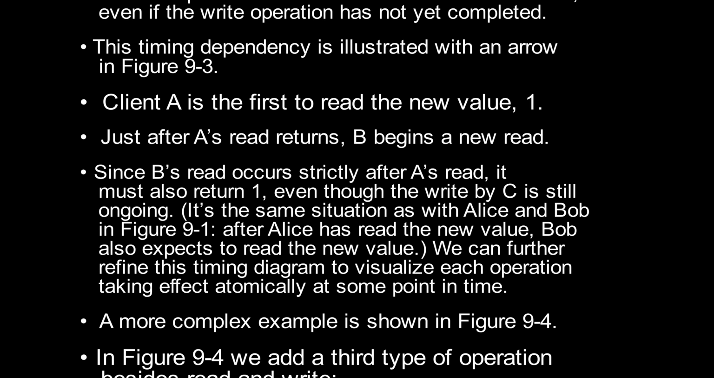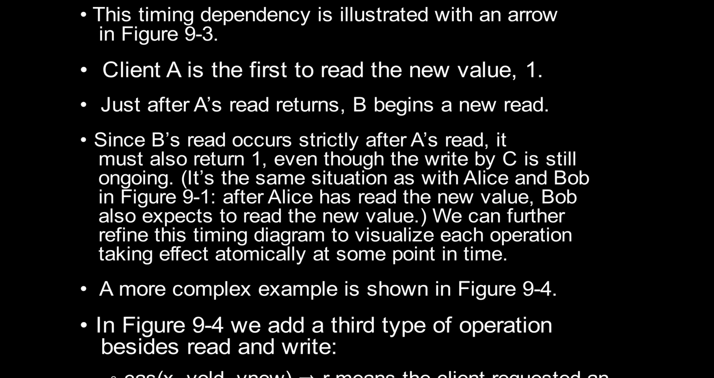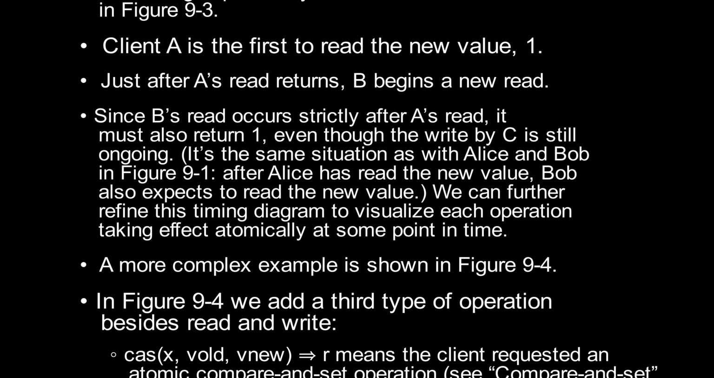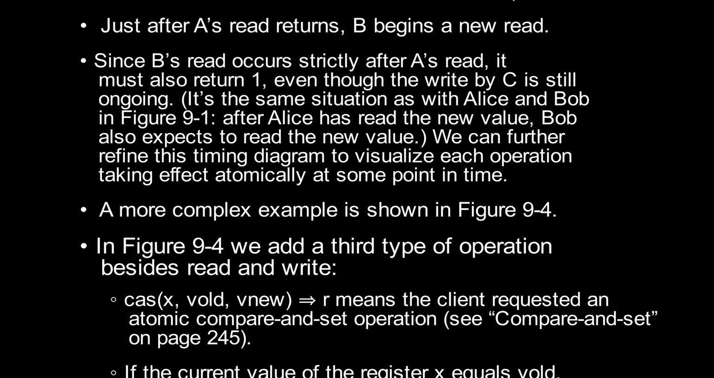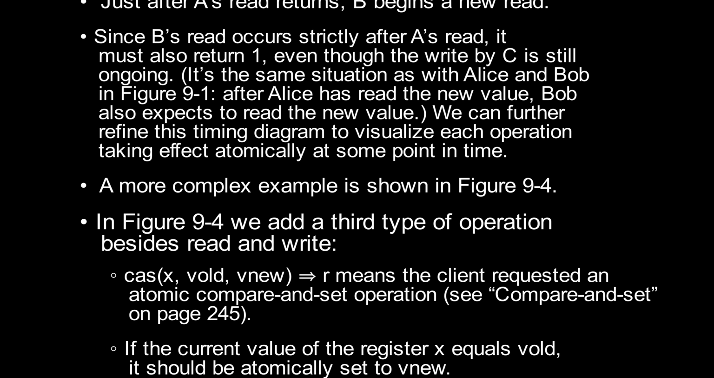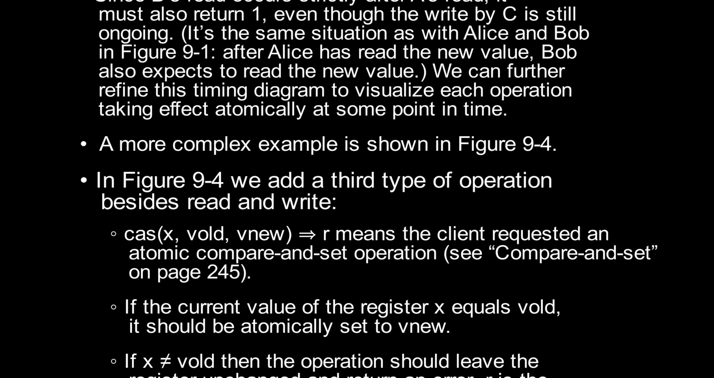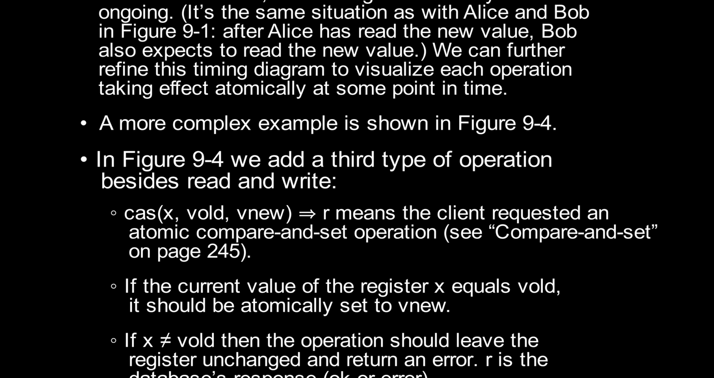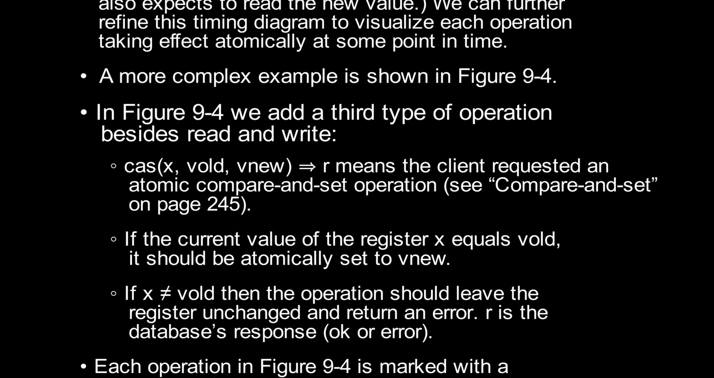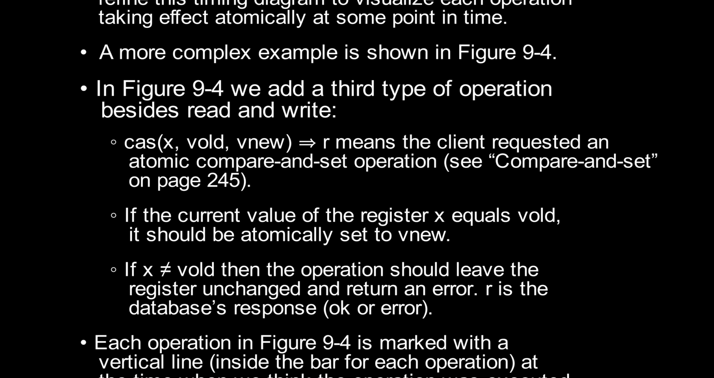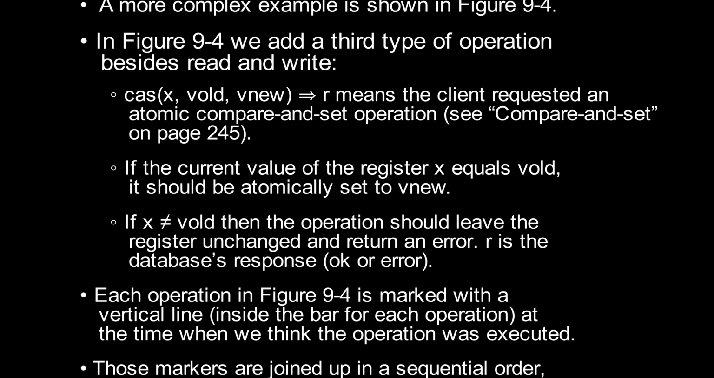We can further refine this timing diagram to visualize each operation taking effect atomically at some point in time. A more complex example is shown in Figure 9-4. In Figure 9-4 we add a third type of operation besides read and write. cas(X, Vold, Vnew) means the client requested an atomic compare-and-set operation. See compare-and-set on page 245. If the current value of the register X equals Vold, it should be atomically set to Vnew. If X is not equal to Vold, then the operation should leave the register unchanged and return an error. R is the database's response, OK or error.